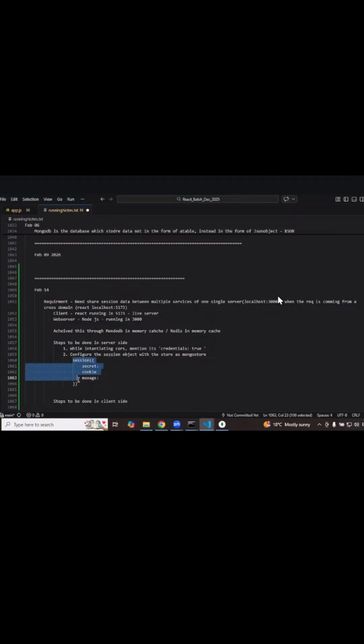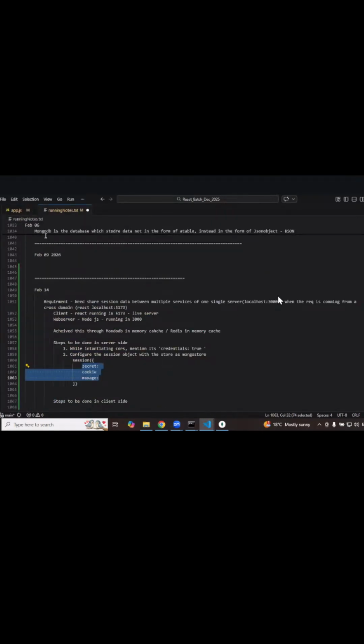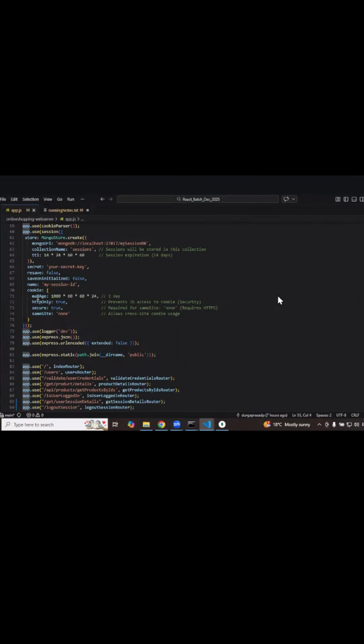But here cross-domain information is going to come. If it is one single server, both client and server running inside one single port or one single domain, just this will help us. But as we are storing the data across domains, and I want to maintain the session across domains, we need to provide some extra information. What is that? Mongo store information. What is the MongoDB store in which you want to store the data? So we are doing that by something like this.